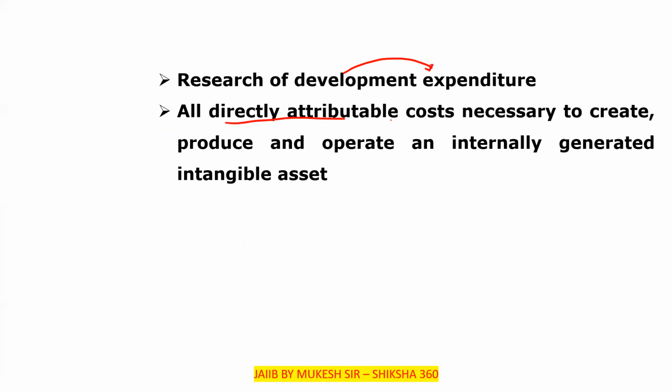So all directly attributable costs necessary to create, produce and operate an internally generated intangible asset. Please remember all these come under that.